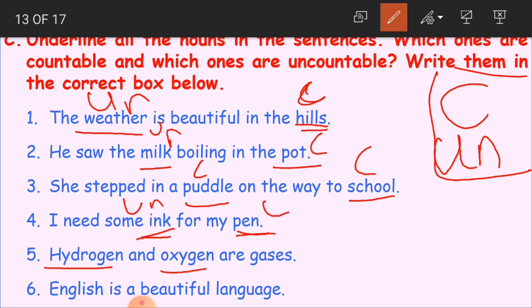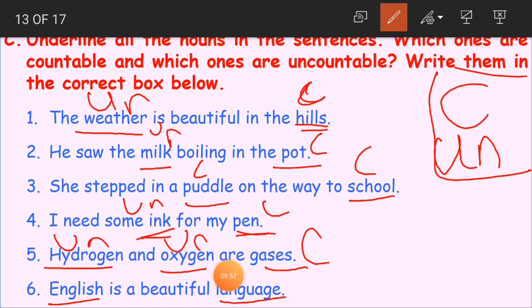Hydrogen and oxygen are gases. Hydrogen and oxygen, both are gases. This is uncountable as we cannot count the gas. But gases is the plural form of gas. So that is why it is countable. Clear, children? English is a beautiful language. So here English is a noun.